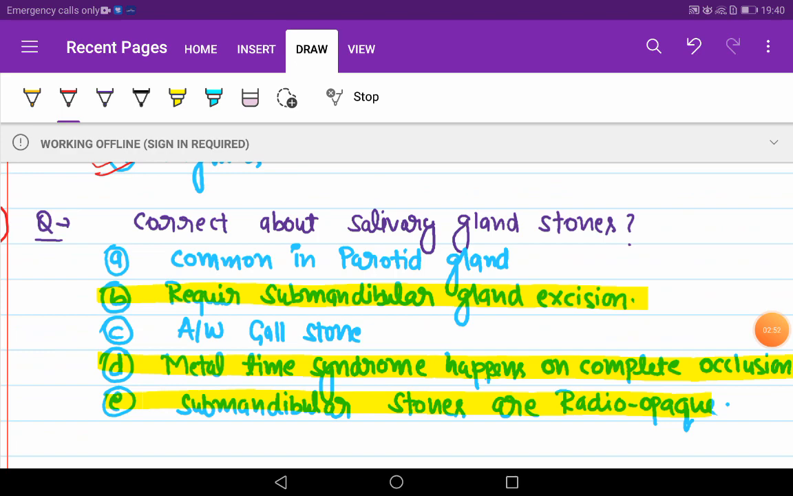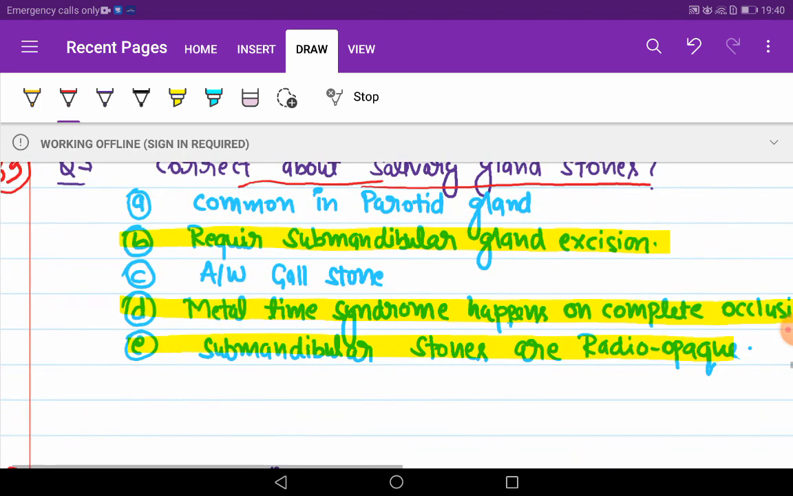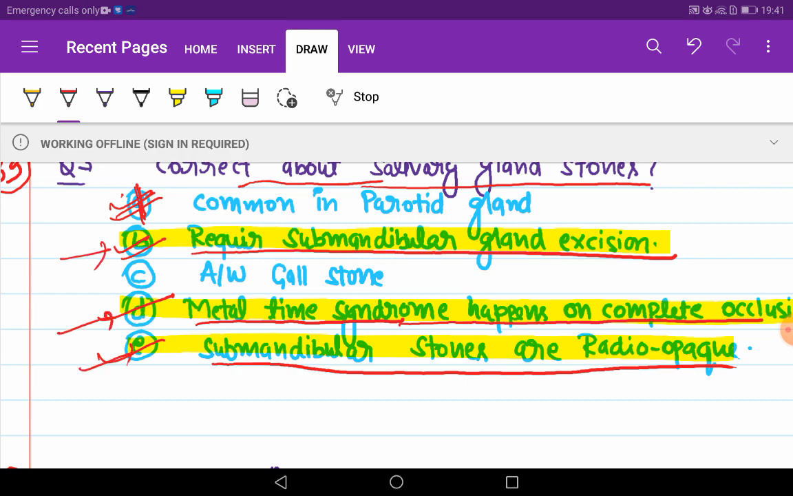Next question. Correct about salivary gland stones. Common in parotid glands. This is wrong. This is not common in the parotid gland. It requires submandibular gland excision, and Mettle-time syndrome happens on complete occlusion, and submandibular stones are radiopaque. These three are correct. B, D, E.